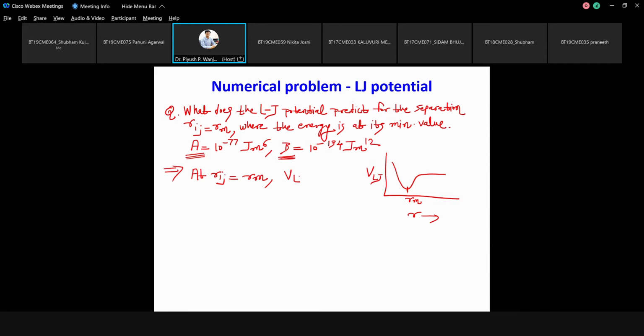Or simply you can say V of LJ of Rm is equal to what? Can you calculate this value of V of LJ of Rm? Please take out a calculator and try to identify the value. What is the formula you are going to use here? V of LJ of Rm.